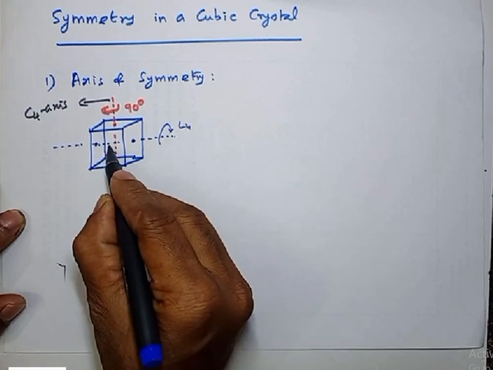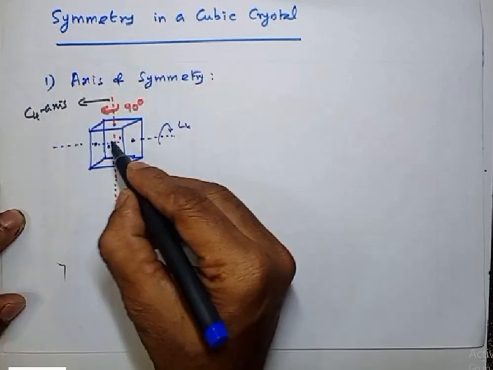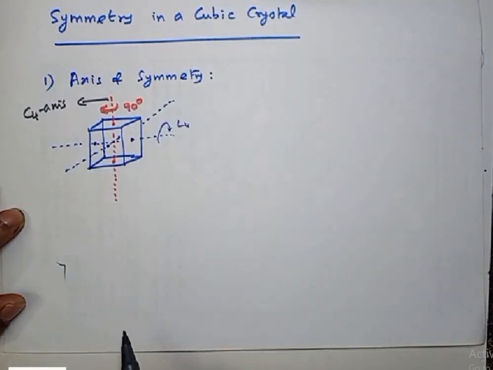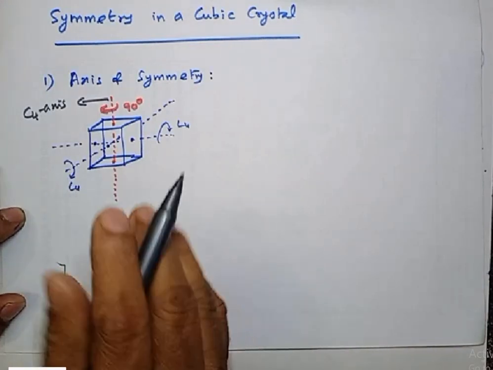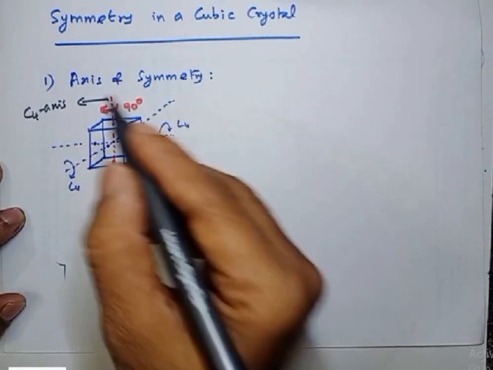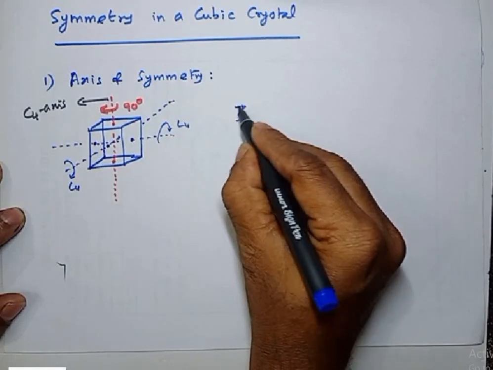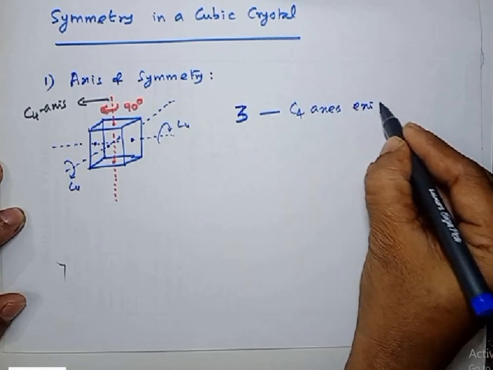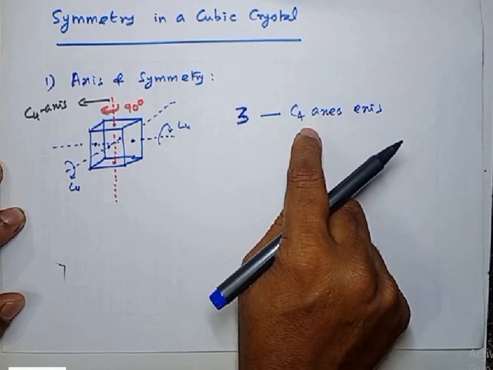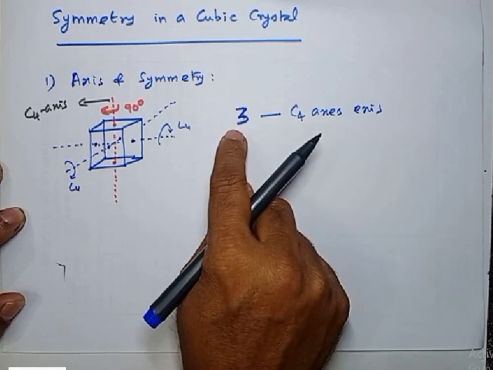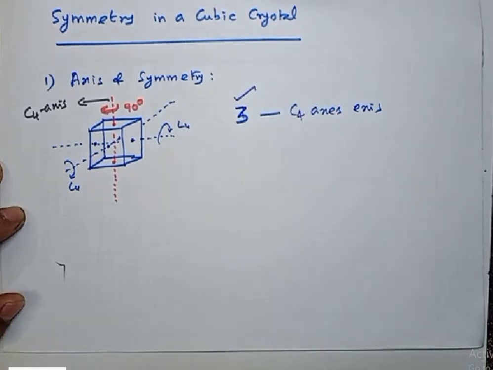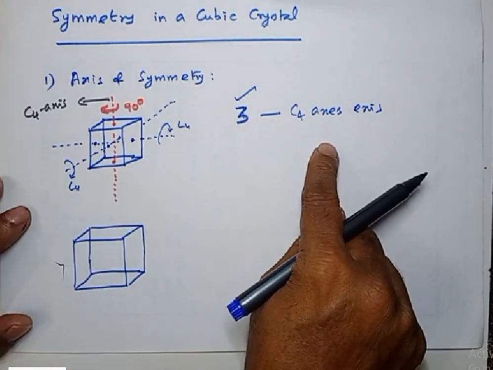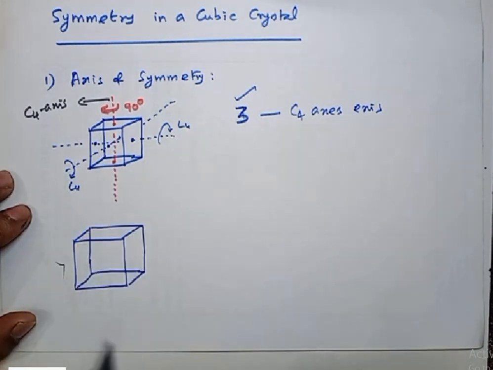Similarly, the center of the front face and center of the back face, you fix another axis here, another axis. Okay, this is also a C4 axis. So for a cube, let me write here, there are three C4 axes. Each axis is called a symmetry element. So how many C4 axes? There are three C4 axes available in cube. Okay, take note. Now, apart from C4 axis, a cube also has C3 axis.